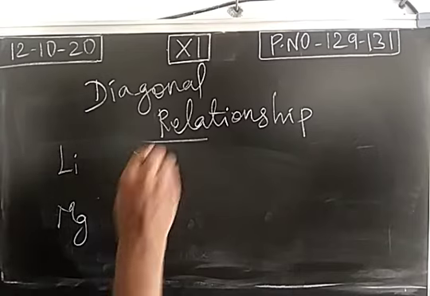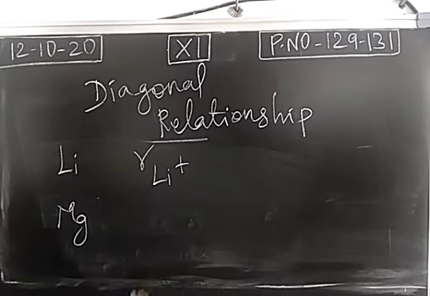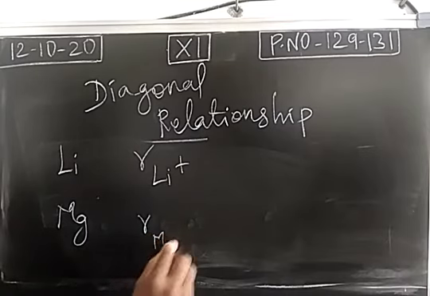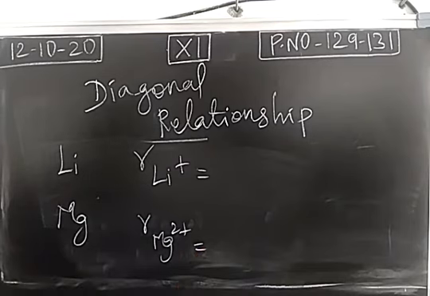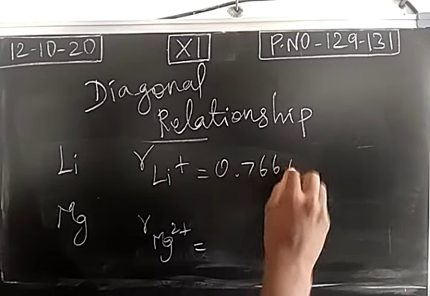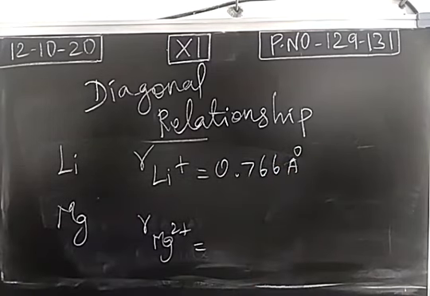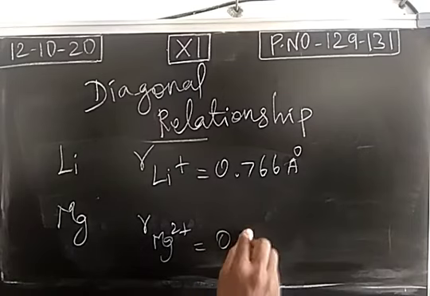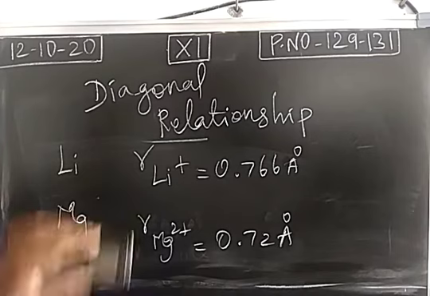We can take a radius of lithium cation as well as a radius of magnesium cation, almost similar. The radius of lithium cation is 0.766 angstrom. The radius of magnesium cation is 0.72 angstrom. The same way electronegativity.